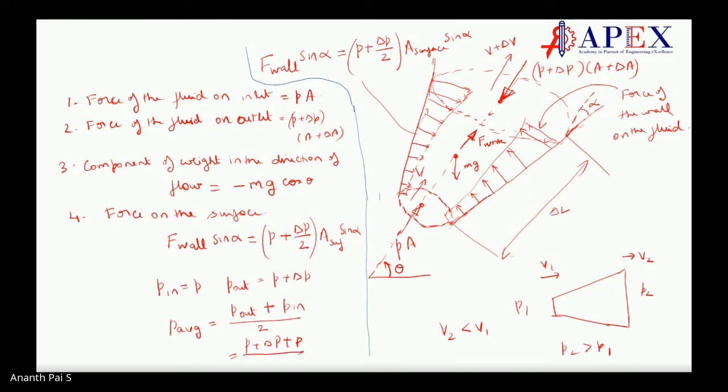Divided by 2. And this comes out to be P plus delta P by 2, which is the average pressure. Correct? Makes sense. So that is why we have taken the force on the wall as this. Okay, that done. Next point after this.